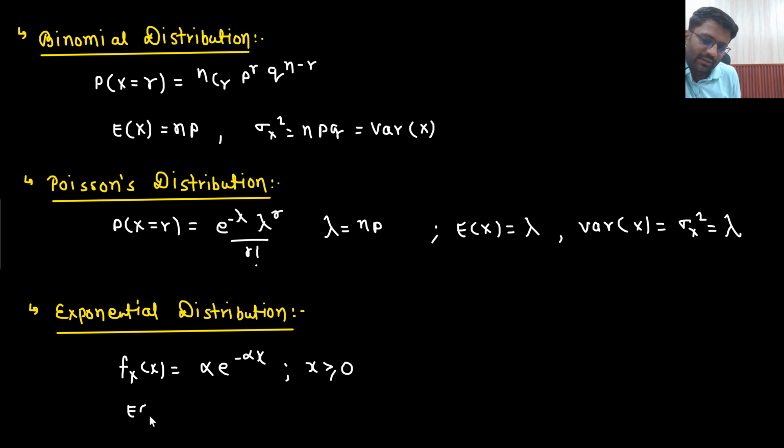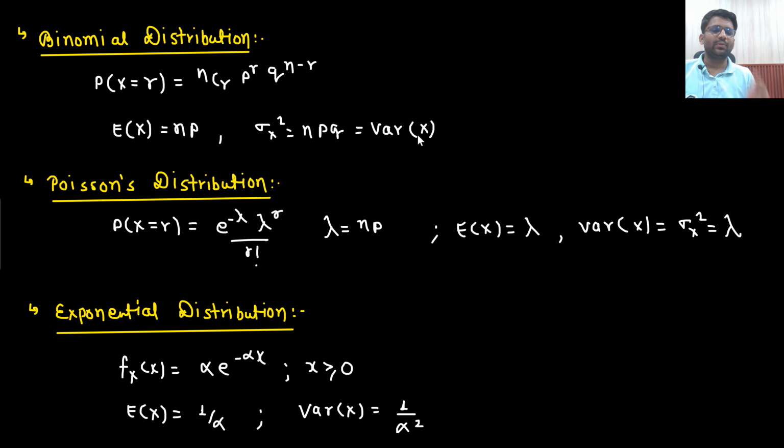What is the mean? Sir, the mean that we are getting is 1 by alpha. And what is the variance? So the variance that we get is 1 by alpha square. There you go. So this is the conclusion that we are supposed to remember. Is that clear to you?